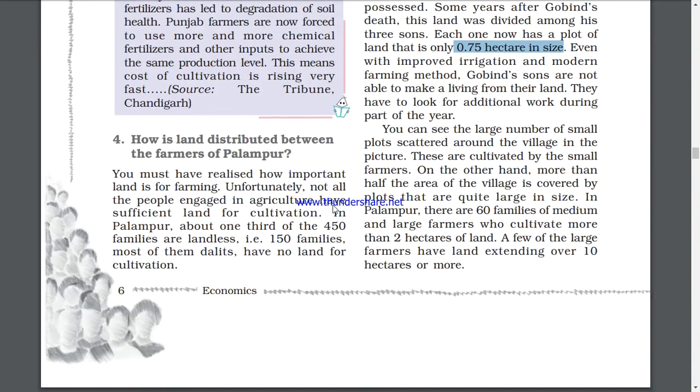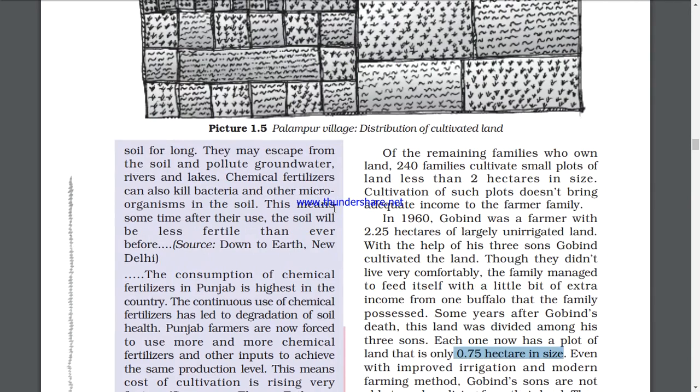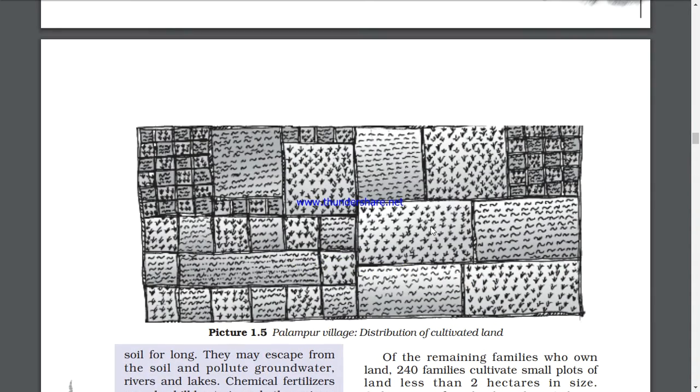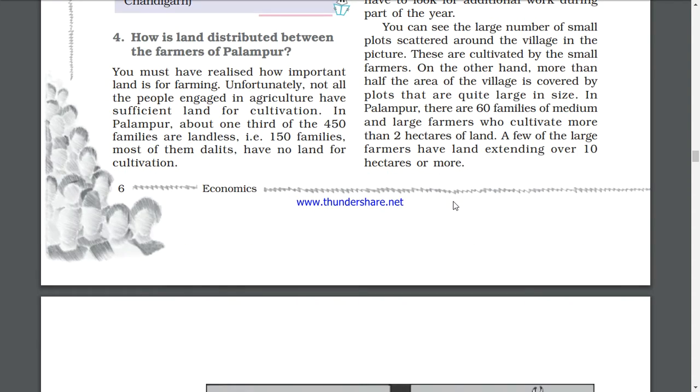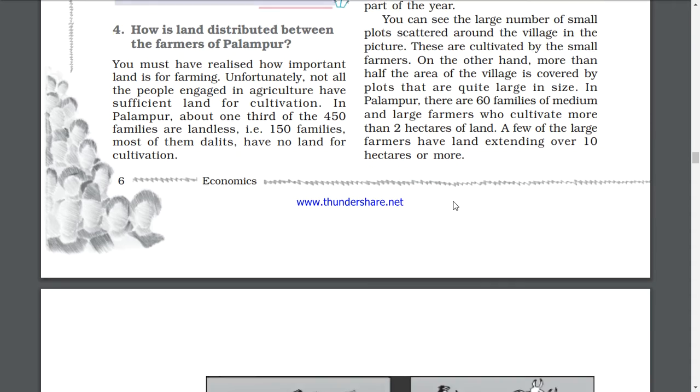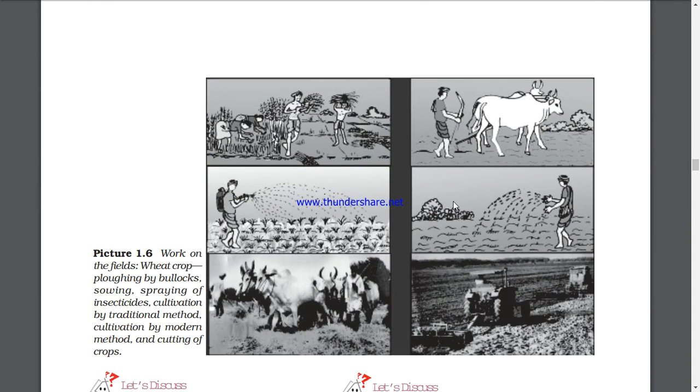On the other hand, more than half the area of the village is covered by plots that are quite large in size, and some of them are very large. You can see more than half of the area is in large plots. There were 60 families of medium and large farmers who cultivate more than 2 hectares of land. A few of the large farmers have land extending over 10 hectares or more. So 60 families have more than 2 hectares, and very few farmers have more than 10 hectares.